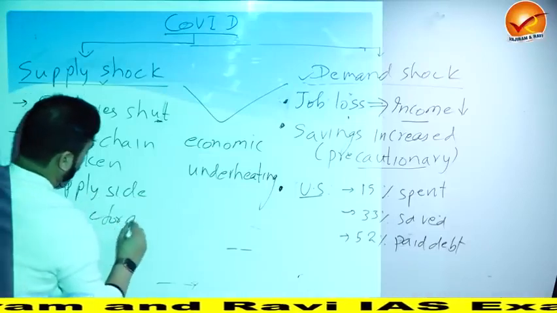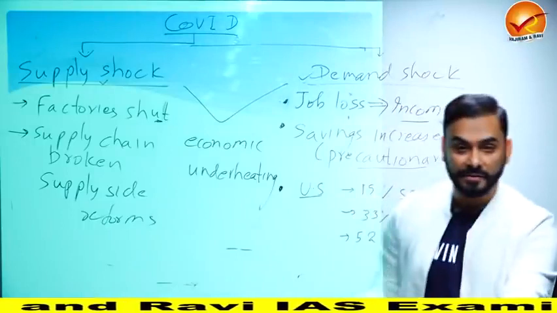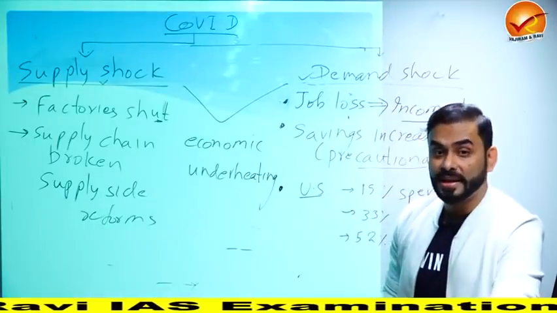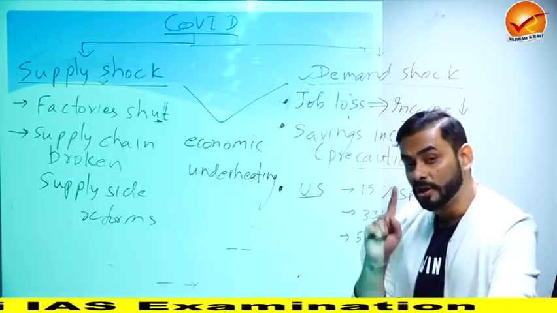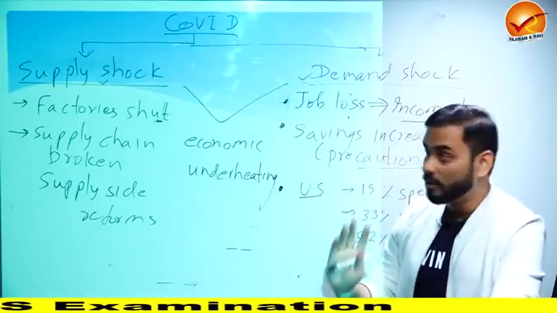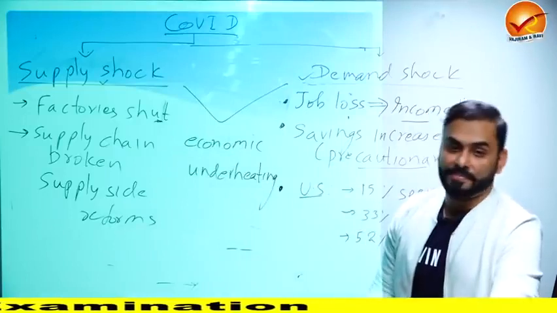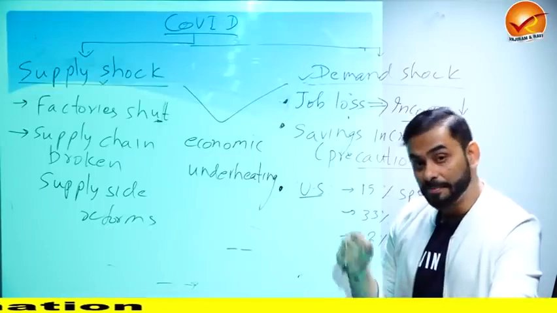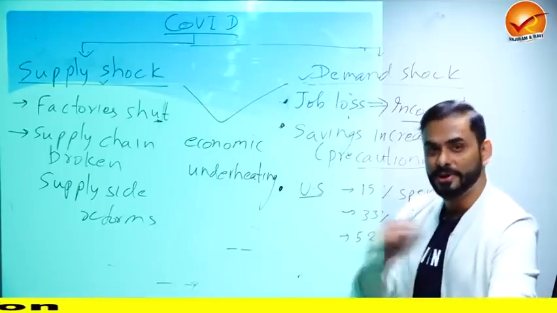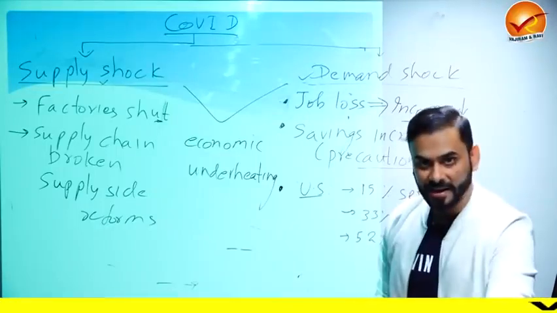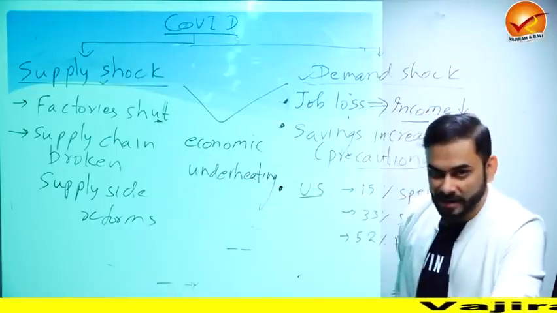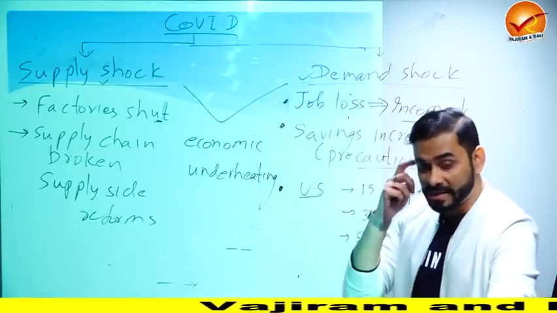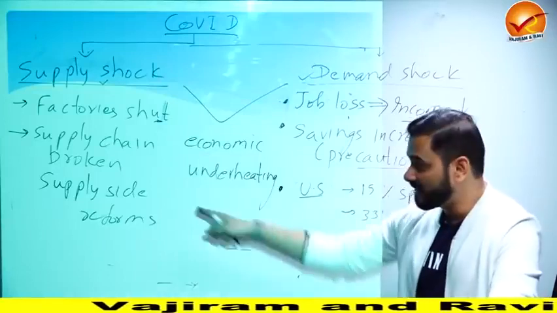reforms, which means the government started to revive the MSMEs, the closed industries. Government started to go to corporates and tell them, start opening up, and we removed the lockdown slowly. The removal of the lockdown was the supply side step that we were taking. And in fact, India is the first country to take supply side structural reforms during COVID. India did that. It's a unique country. So we came with supply side measures, which means we started to relax the lockdown because the second wave was not happening, plus vaccination was starting.